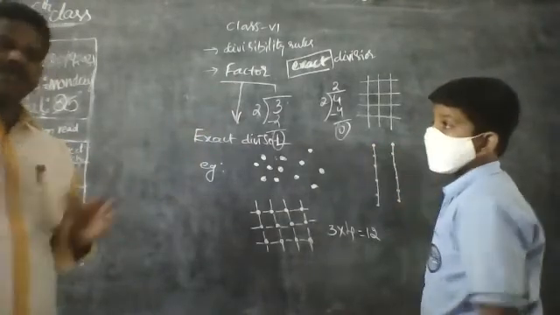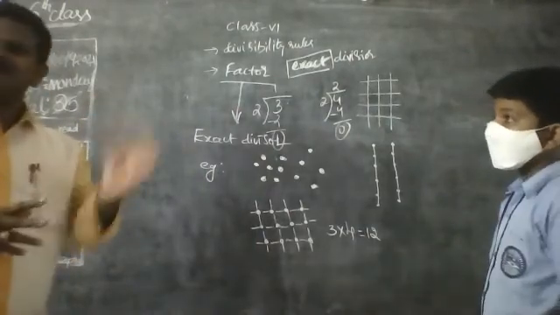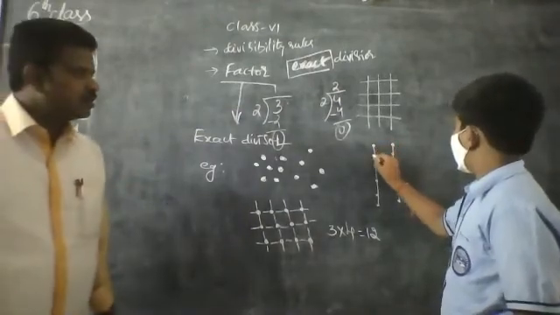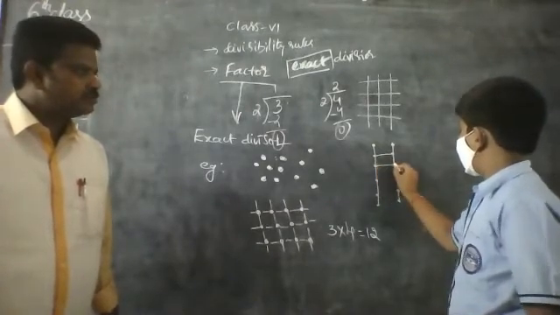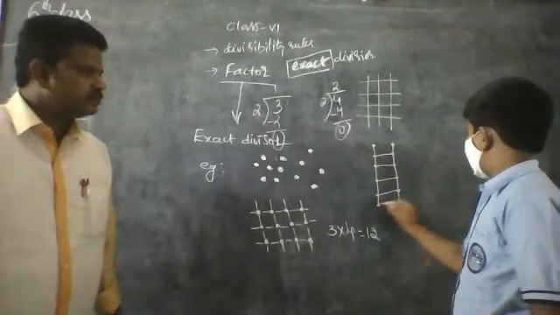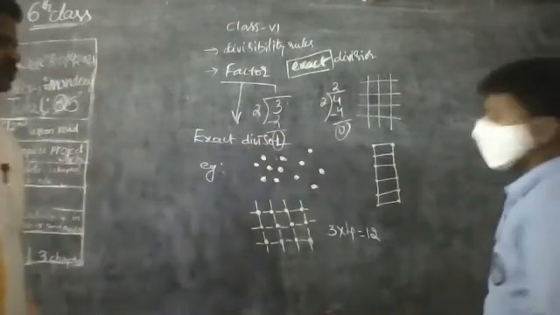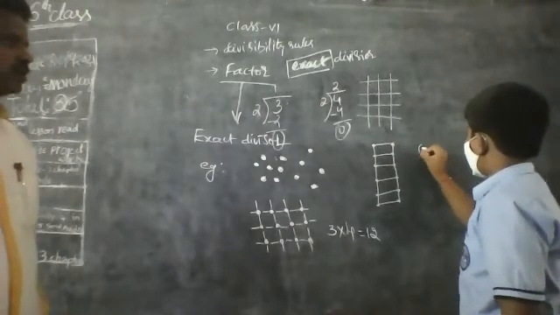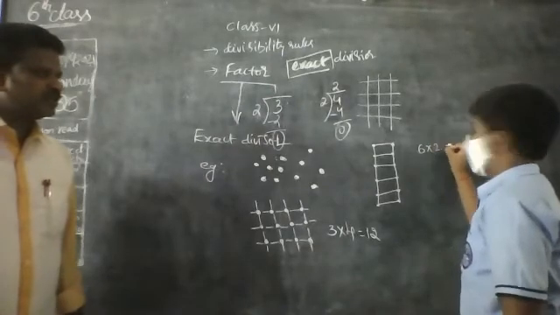And you just use one thing you should follow. First write rows into columns. Rows into columns. First rows. Right there. How many rows? 6. Very good. How many columns? 2. 6 twos, 12.